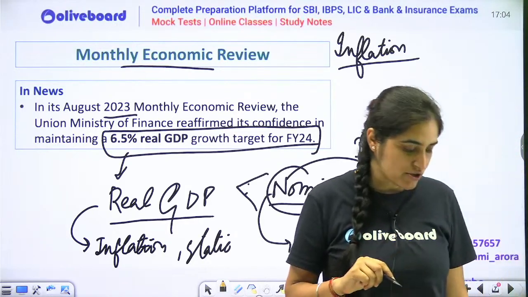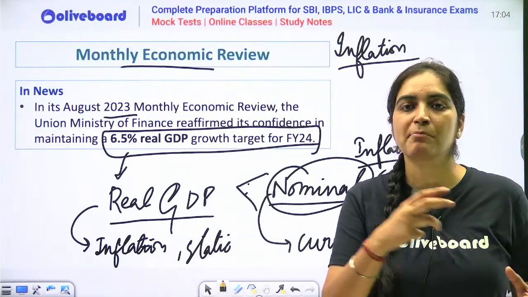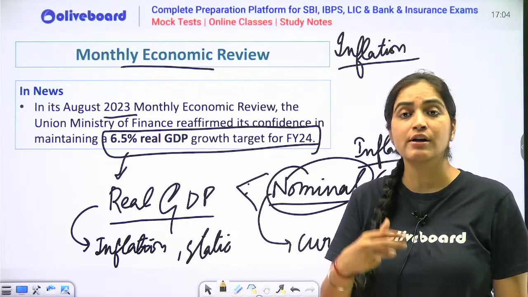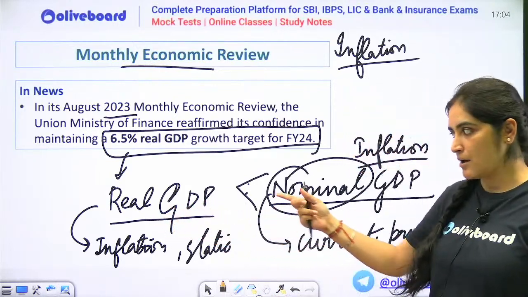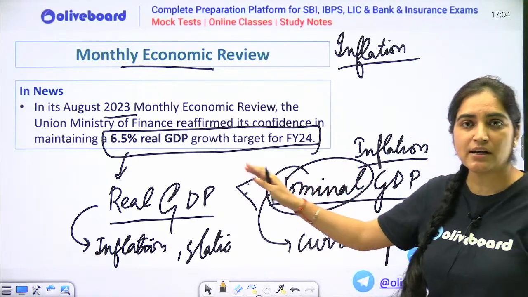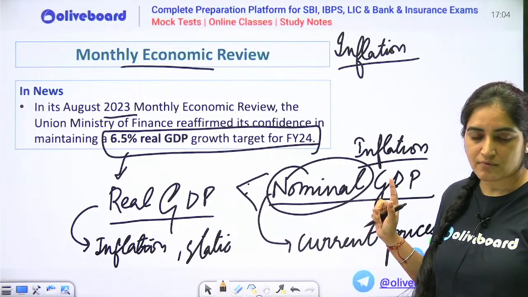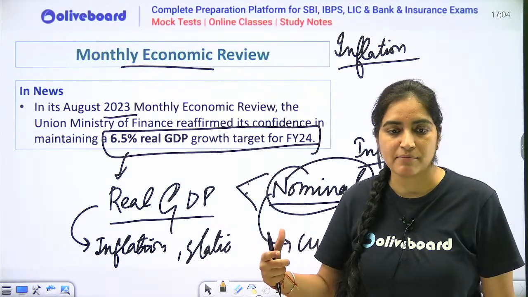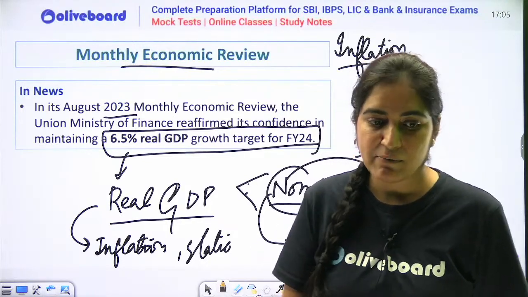Now, I want to ask you a question. If you want to compare your country's GDP over a period of time, or you want to compare the production level of our country, what will you do? You will compare the real GDP part or the nominal? Which one is better? You want to compare the production levels of the economy over a period of time. Real will be better. Very good, Shivangi.